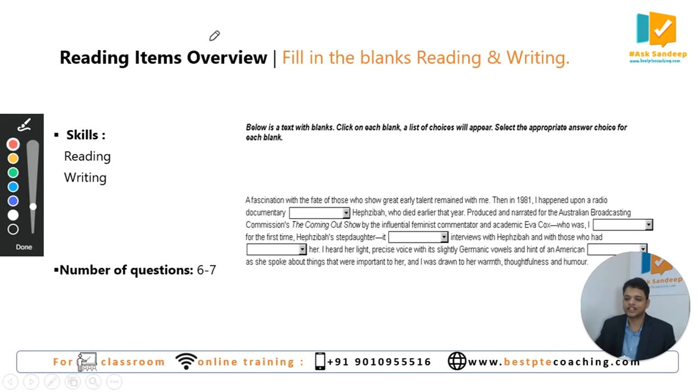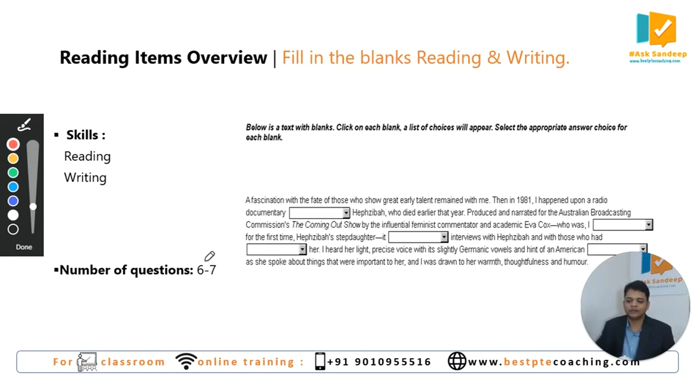Now let's discuss each type of question in the reading items. We'll now discuss this question type, that is fill in the blanks, reading and writing. Okay, as the name says, this question gives you score in reading and also in writing. Though you don't type any single word here, you still get writing score. You will be given a paragraph or passage, and it will contain some blanks. At the drop down, when you click this button, you will get to see 4 choices. You have to pick the suitable word for that particular blank. All right, this is what you have to do.